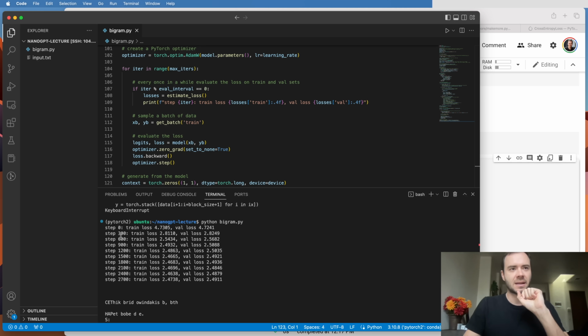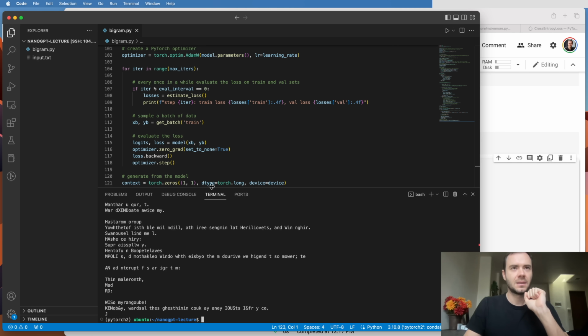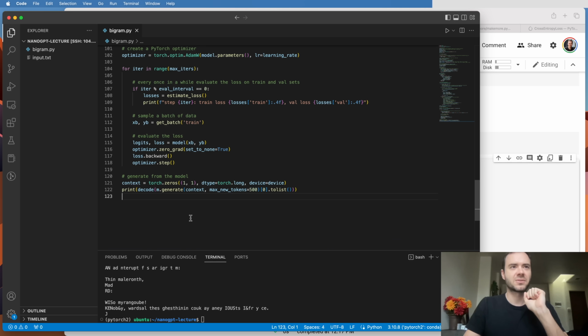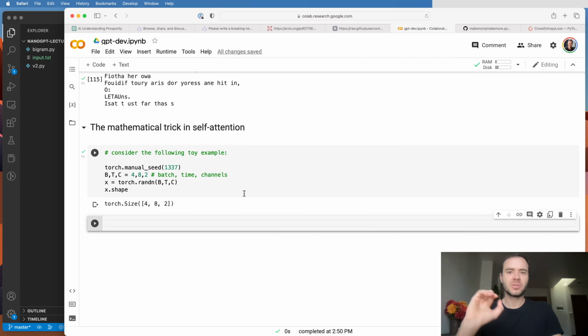As I ran this code, it was giving me the train loss and the val loss, and we see that we converge to somewhere around 2.5 with the bigram model. And then here's the sample that we produced at the end. And so we have everything packaged up in the script, and we're in a good position now to iterate on this. Okay, so we are almost ready to start writing our very first self-attention block for processing these tokens.